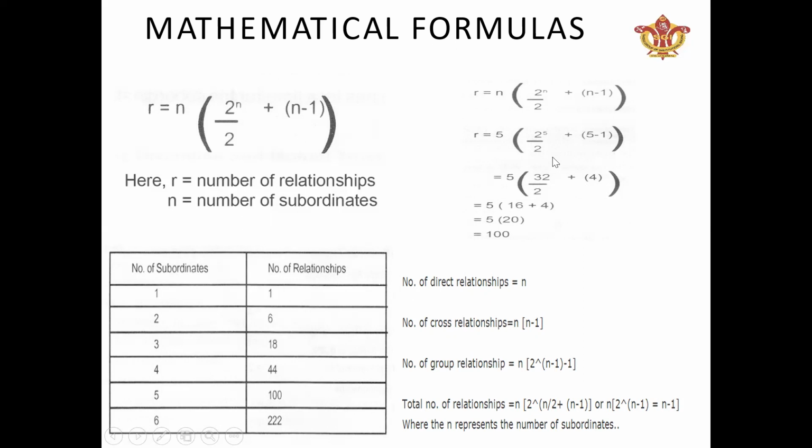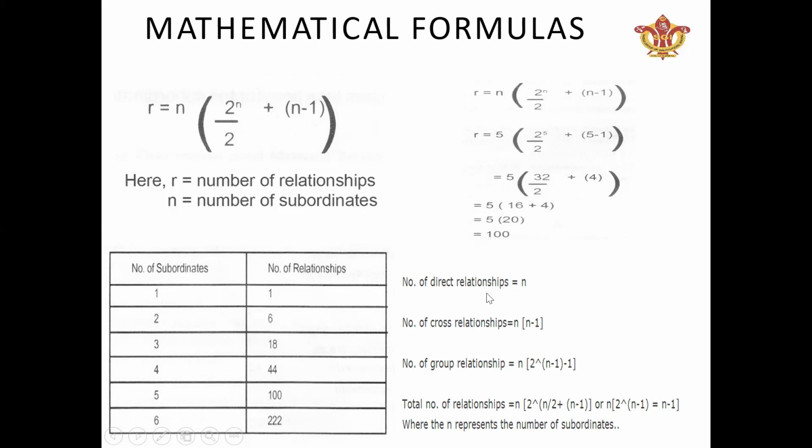Suppose there are 5 subordinates. In place of N, we have to put 5: 5 times (2 raised to the power 5 divided by 2, plus 5 minus 1). The value of R comes to 100. It means if the number of subordinates is 5, then there are a total of 100 relationships in an organization. It means the superior has 100 relationships with the subordinates.